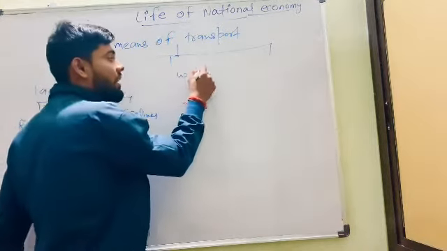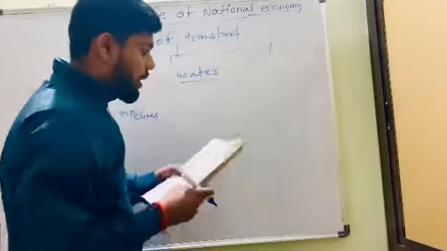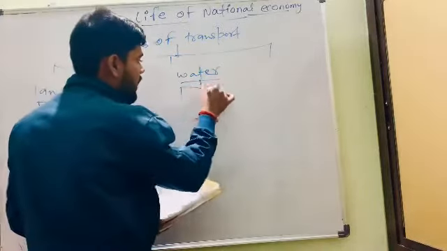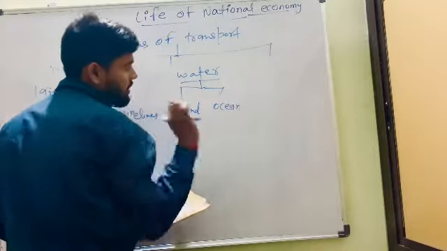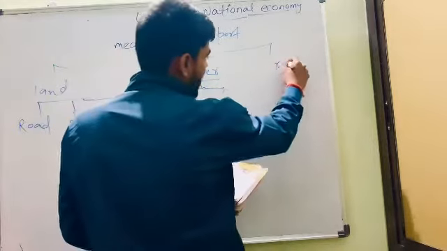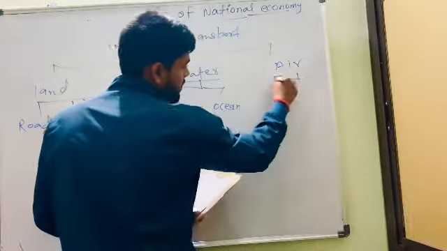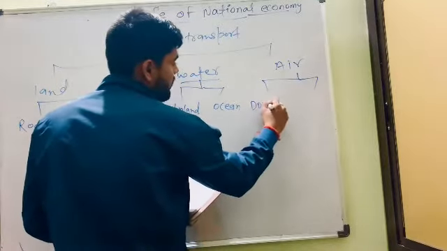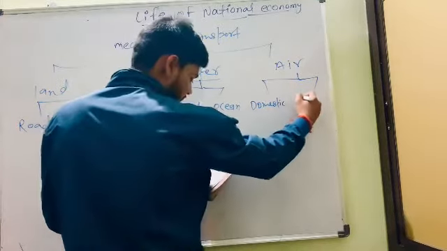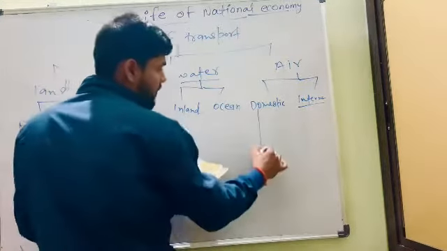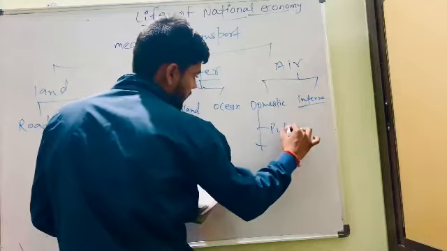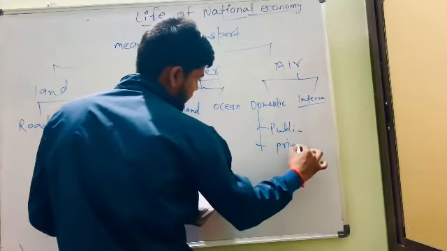Wait. We also have water. In water, we have two things: inland, and ocean. Wait a minute, I will explain inland. And bacha, we have air. In air, we have two things: one is domestic and one is international. Domestic again has two things: public undertaking and private undertaking.